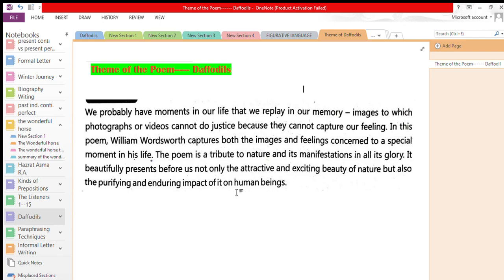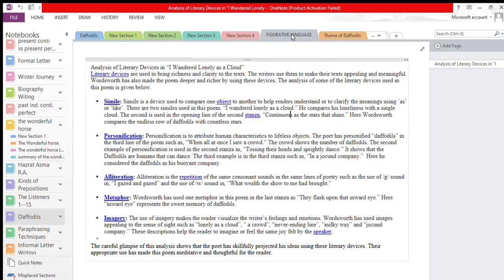Hopefully you have understood. Now we will move on to the figurative language used in this poem. Figurative language is the use of literary devices. So we need to understand what figurative language is. Figurative language uses figures of speech to be more effective, more persuasive, and more impactful.